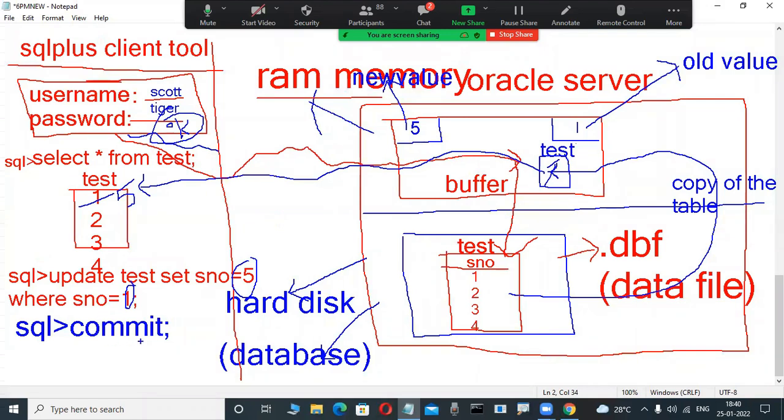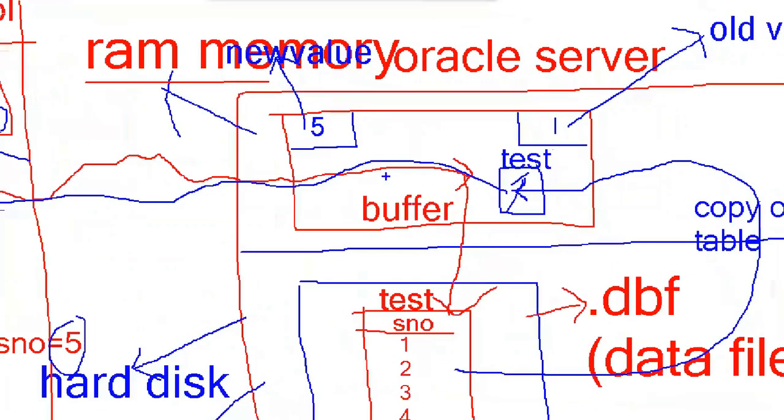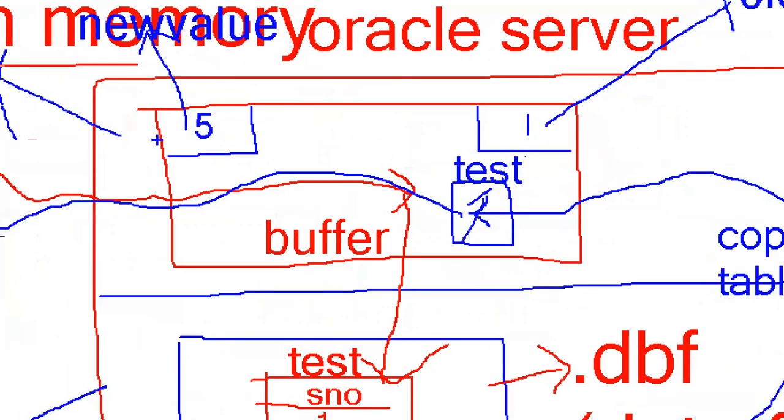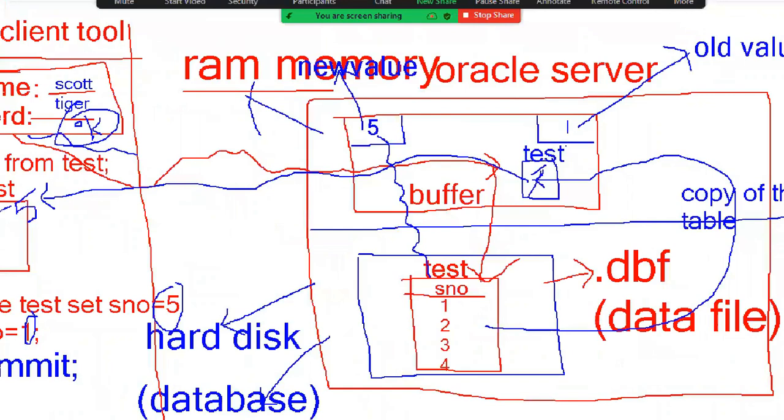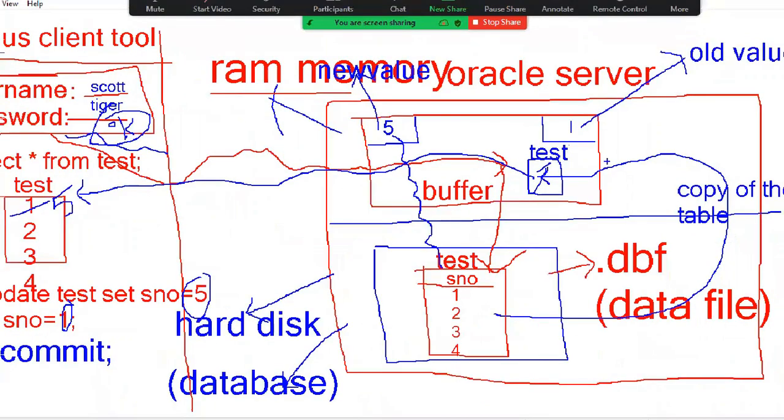After that, we are using commit, so what happened? Yes, the new value. What is the new value? 5. This 5 is automatically and permanently stored where? In the hard disk. In the disk only, automatically it will be stored. Commit means save the new value for the transaction permanently in the hard disk. That is nothing but save.